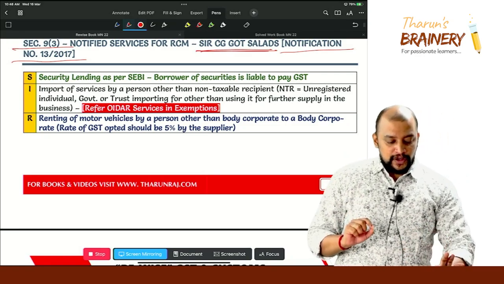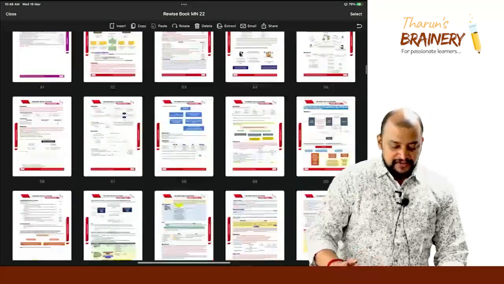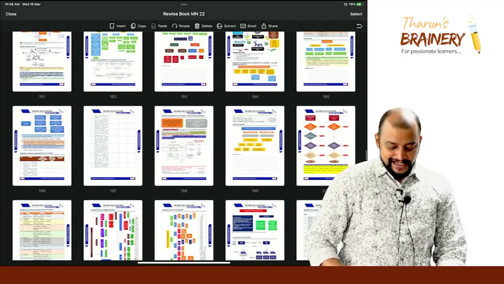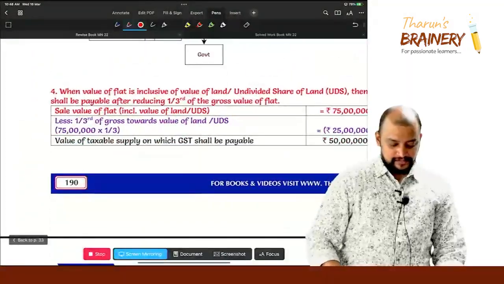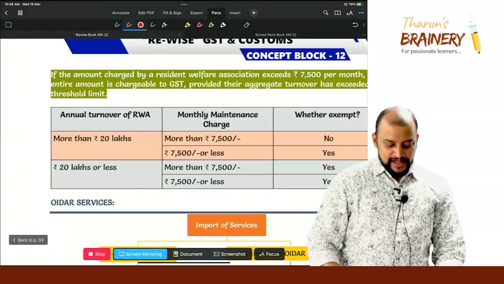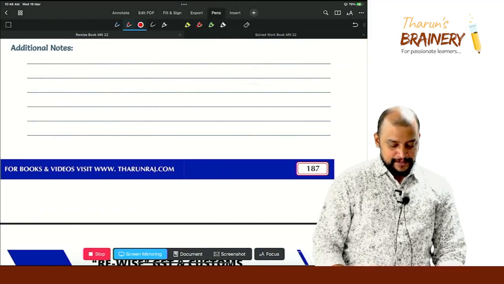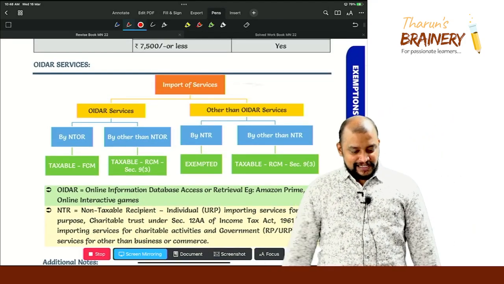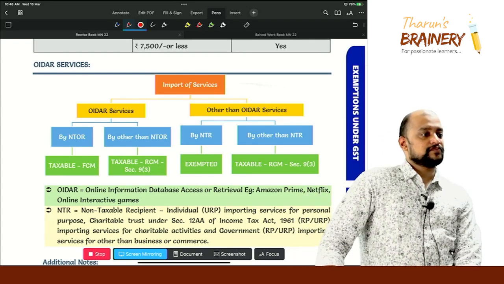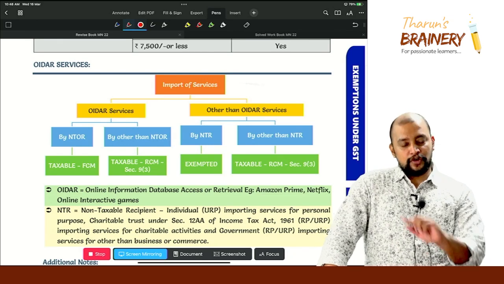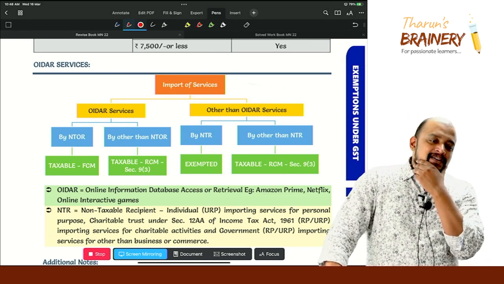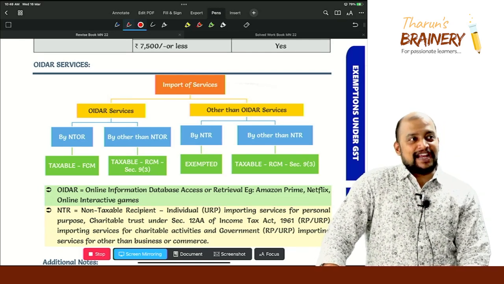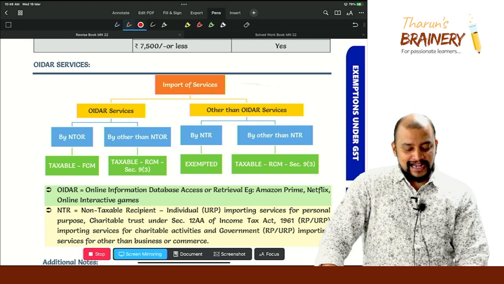So here you give the page number reference. We are referring to OIDR services in exemptions, page number 187. Please give the reference of page number 187. Go to page number 187. For the next half an hour we will not come back, so don't worry, take that page itself. So page number 187, OIDR services.